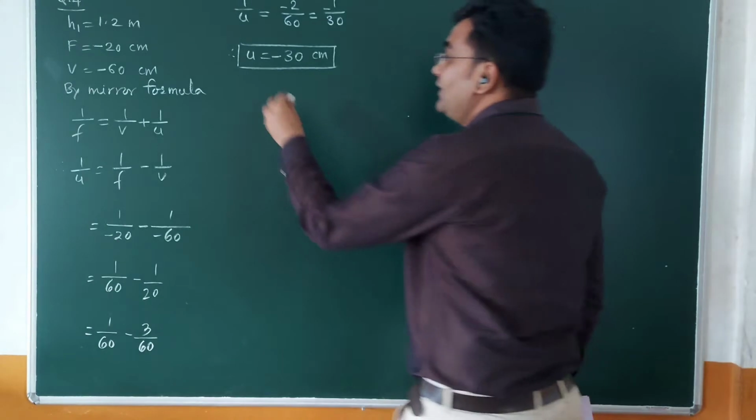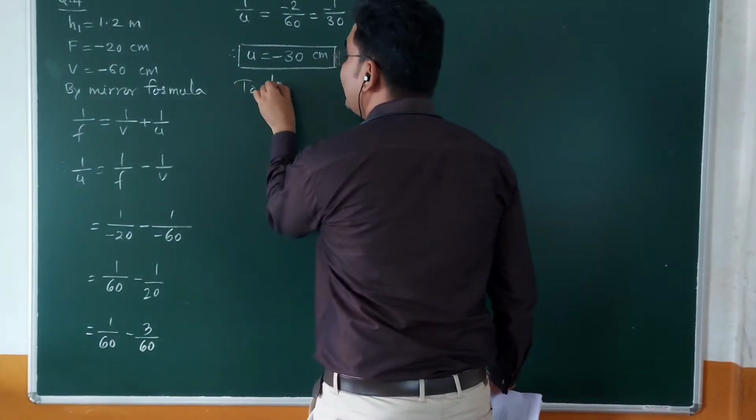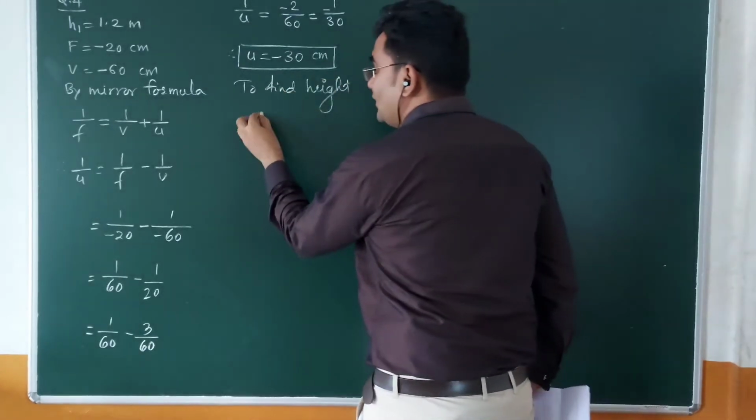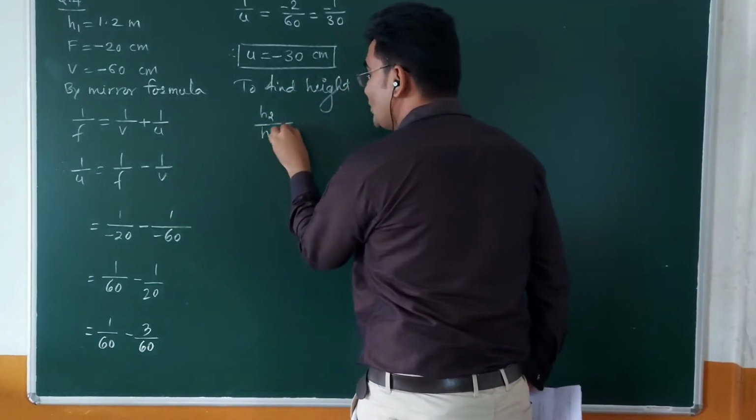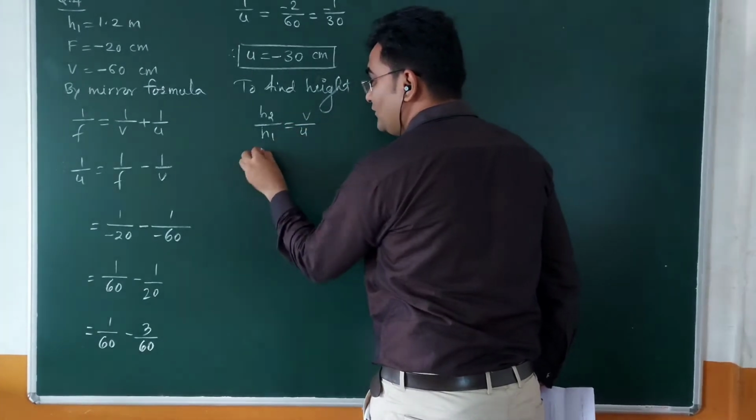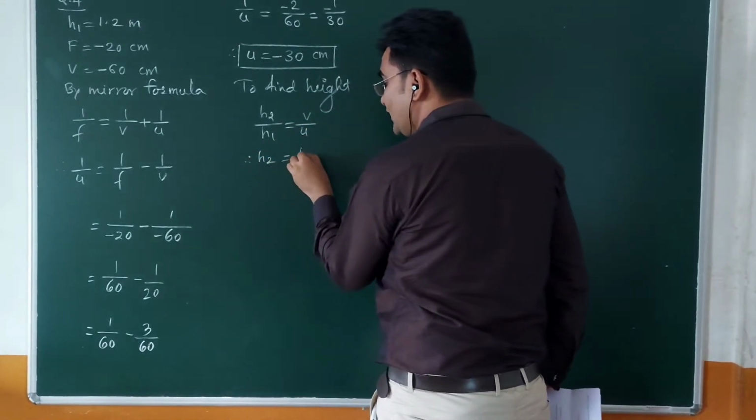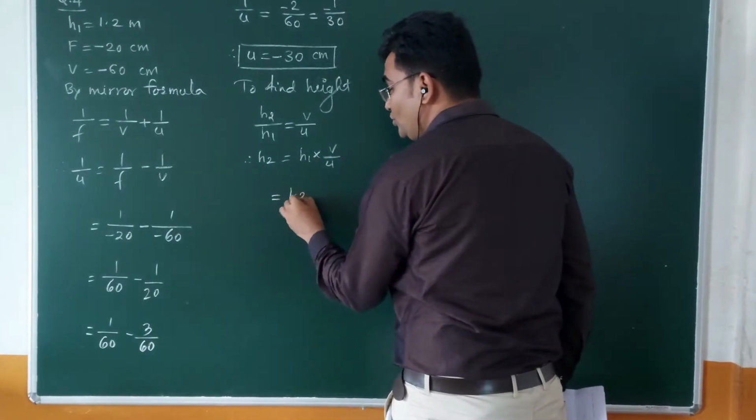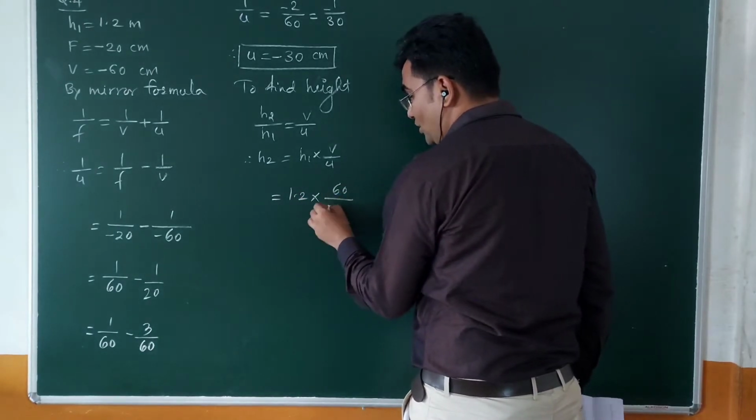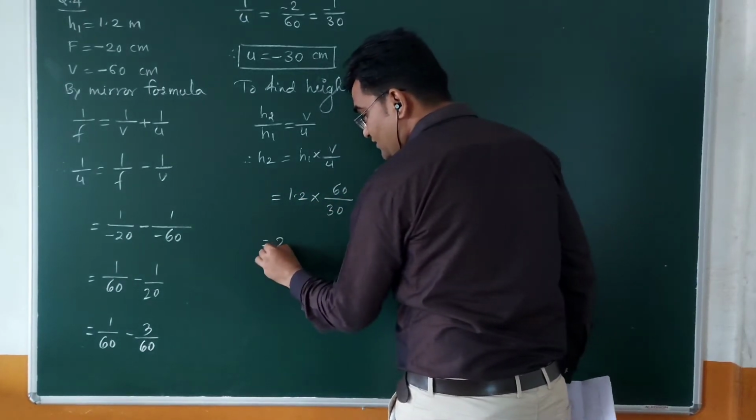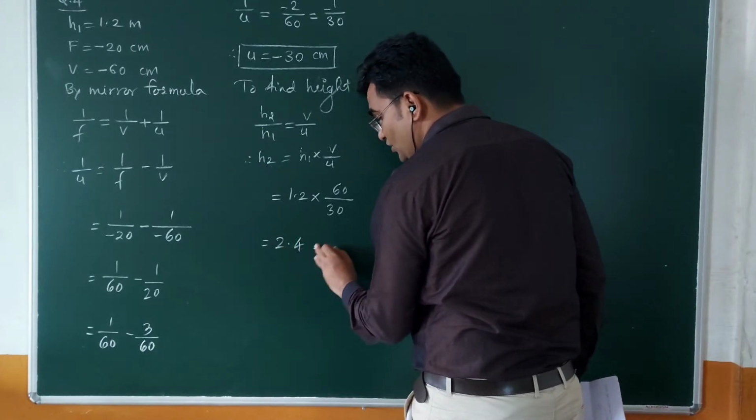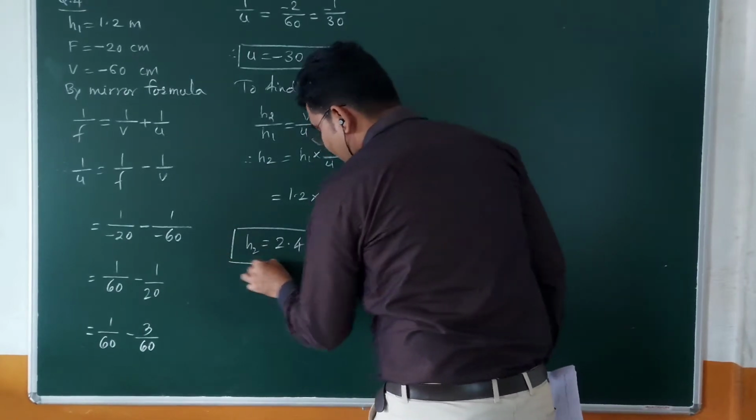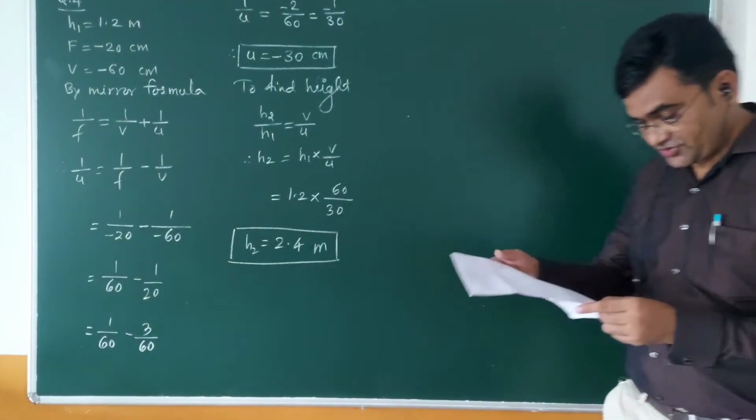Now to find the height, we have h2 upon h1 is equal to v upon u. Then we get h2 is equal to h1 into v upon u, that is equal to 1.2 into 60 upon 30. After simplification, we get the height as 2.4 meter. So this is the first question. Let's move towards the next question.